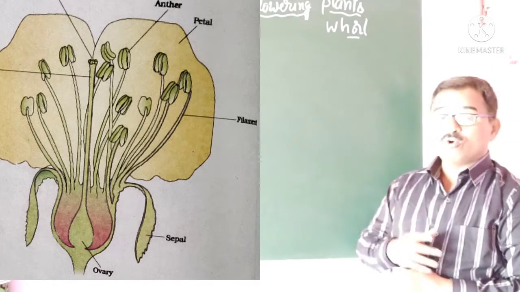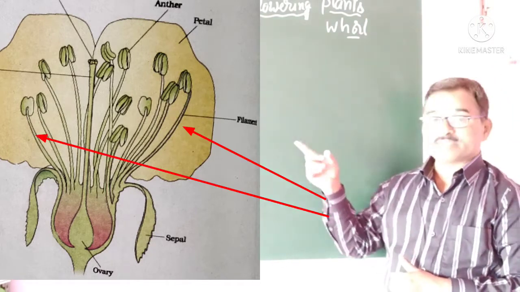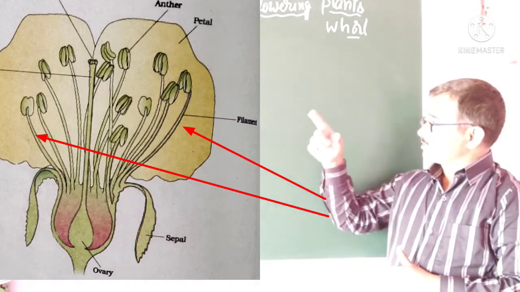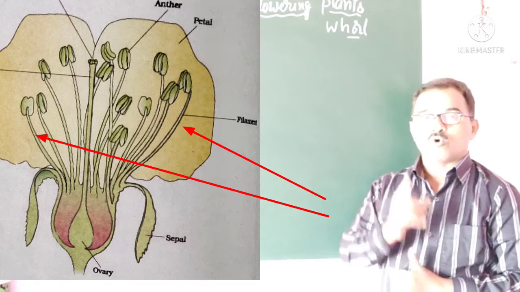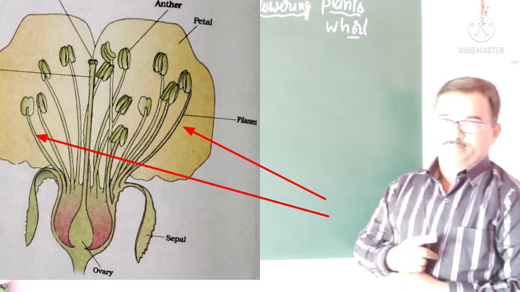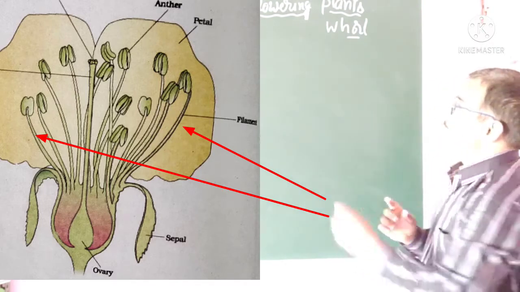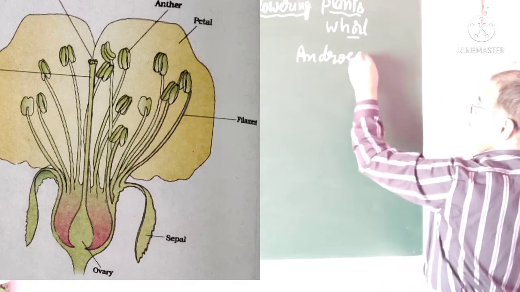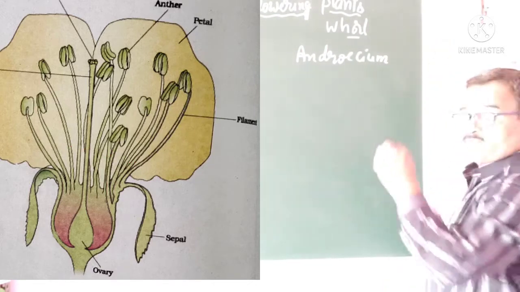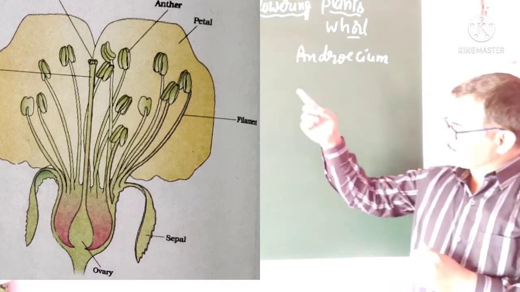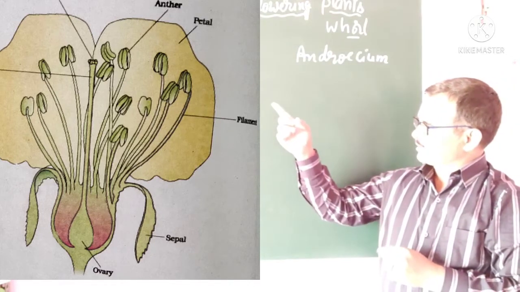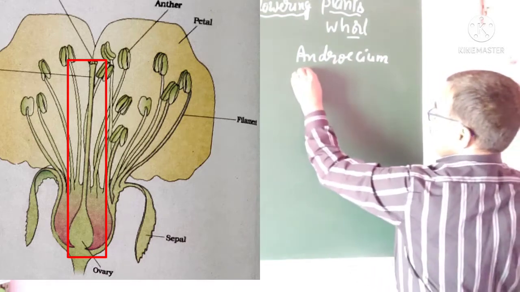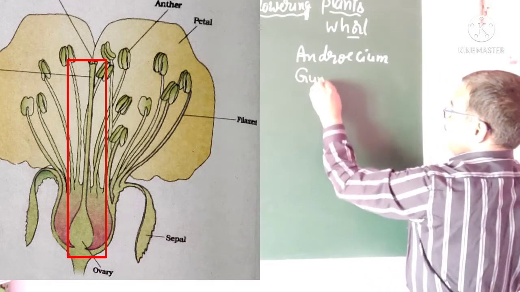And come to the third whorl. Look there, stamens are there. So many stamens are there. All these stamens together form the third whorl, that is called androecium. And the central part, having a stigma, style and ovary, is called gynoecium.